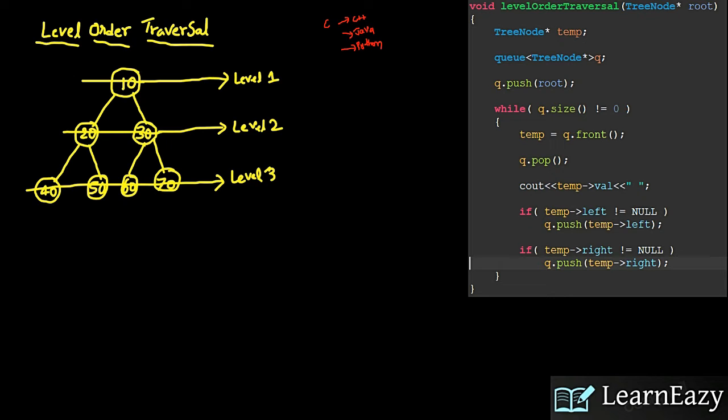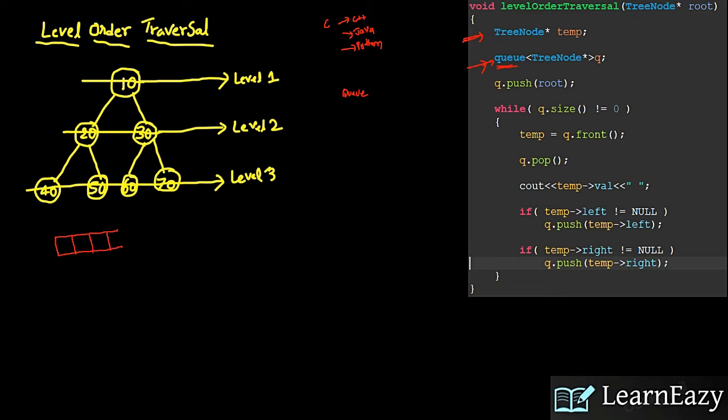Why? Because if you are from a C background, see here I used a queue. The queue is a data structure. If you are in C++ or Java or Python, built-in data structures will be there. In C++, you can bring this queue from the STL. In Java, you can bring it from the collections. Same in Python. If you are in C, before doing this program, you need to build your own queue. So for flexibility and time saving, I suggest you upgrade from C to C++ or Java or Python. Now we'll see coding for level order traversal.